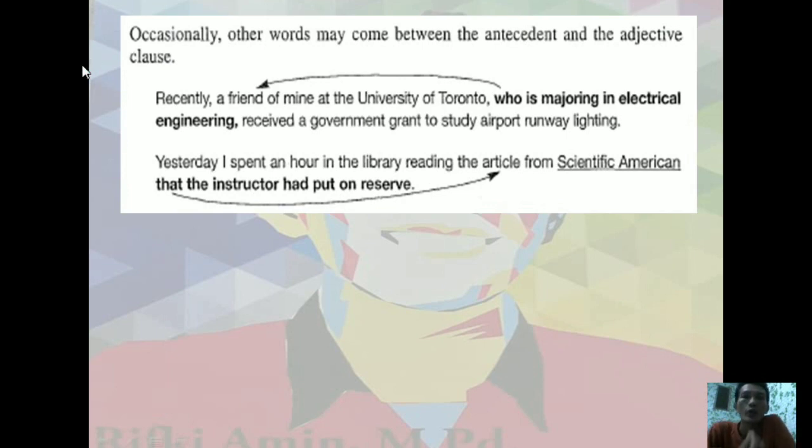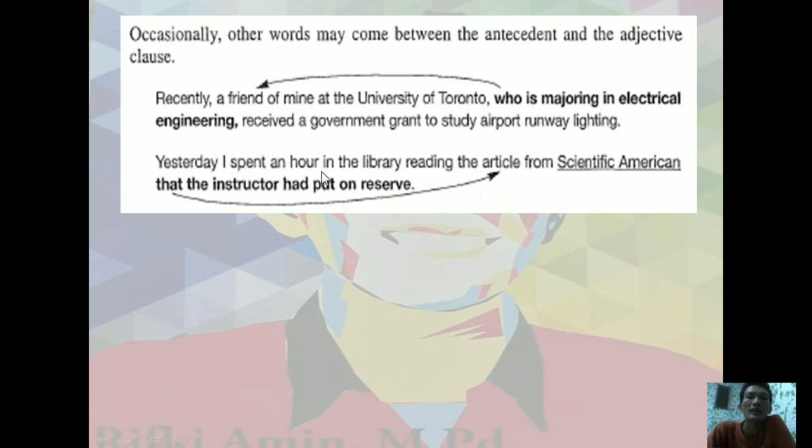Occasionally, another word may come between the antecedent and the adjective clause. Here, recently, a friend of mine at the University of Toronto, who is majoring in electrical engineering, received a government grant to study airport runway lighting. Here, words come between the antecedent and the adjective clause. Here is the antecedent, and here is the adjective clause, with words between.